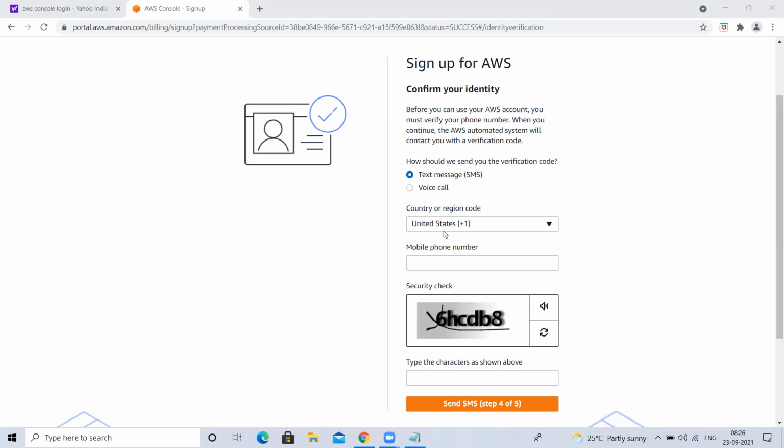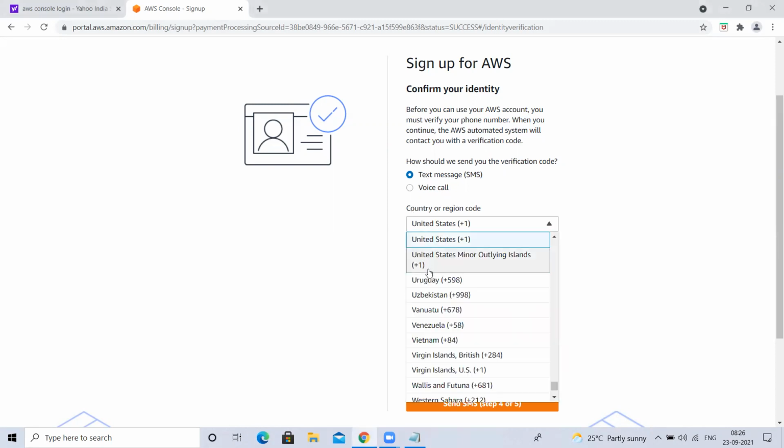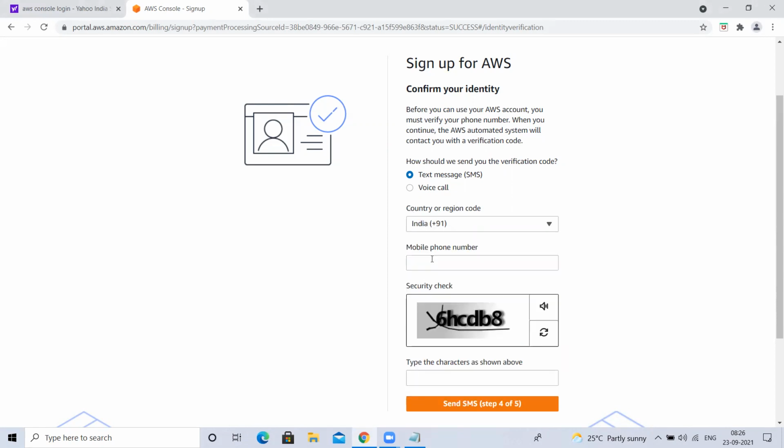In such cases, if you want to contact AWS, you just have to raise a request to them. They will call you back, either on a phone or email, right? So to validate with the phone number, you have to validate like this. Now you have to give your phone number. I'm going to select India.